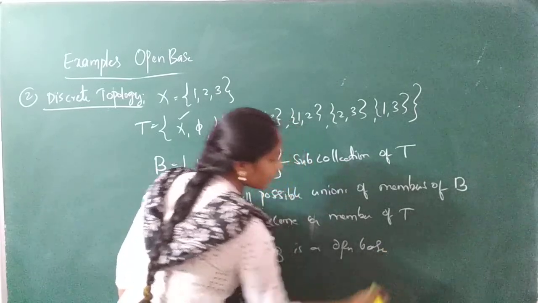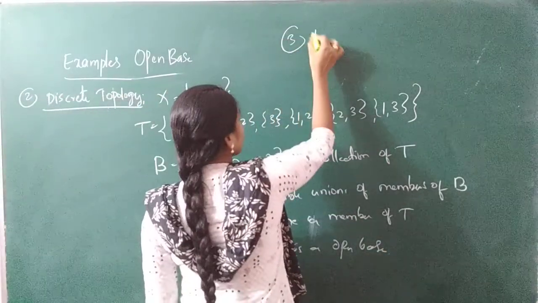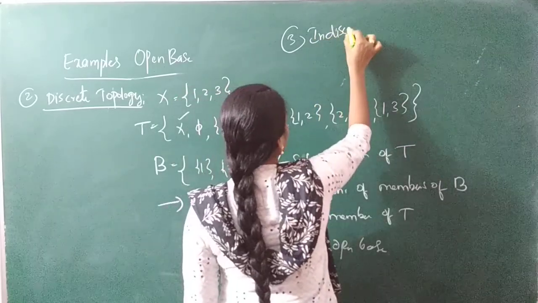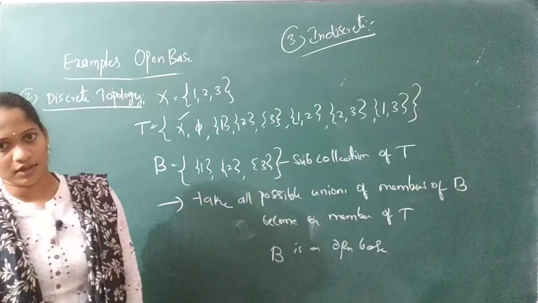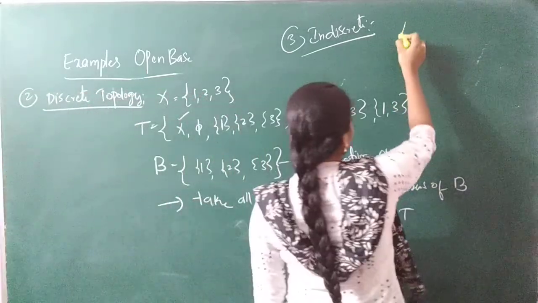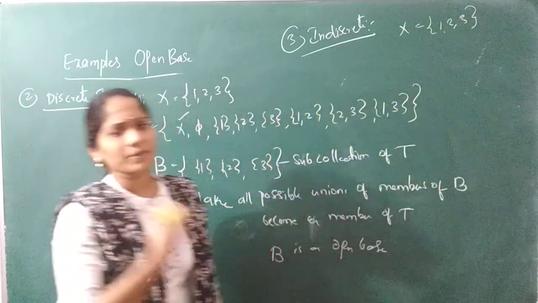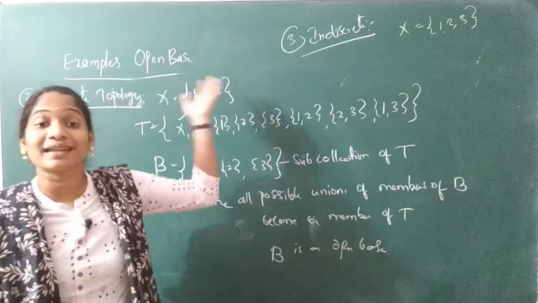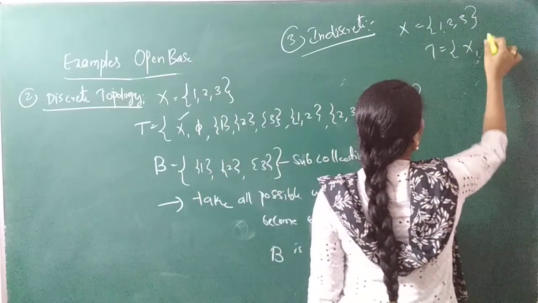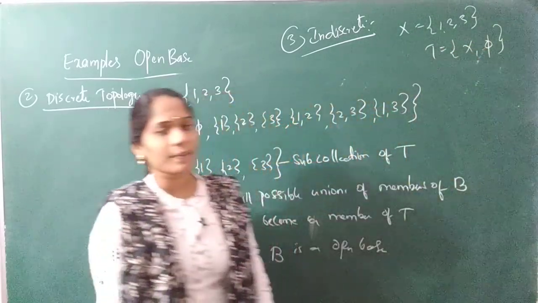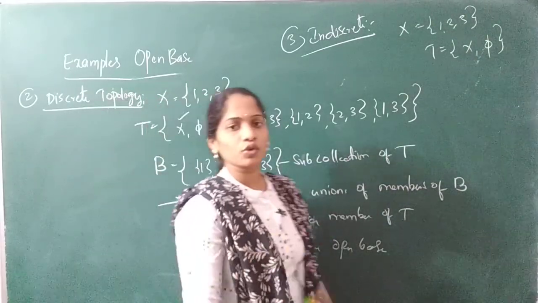So this is for discrete, right? For indiscrete, let us take a third example, indiscrete. Already in the first video, we have discussed the discrete and indiscrete topology. Same, you take X equals 1, 2, 3. But for any non-empty set X, what is the indiscrete topology? X comma phi. Obviously, X comma phi is known as the indiscrete topology. For that, what is your open base?